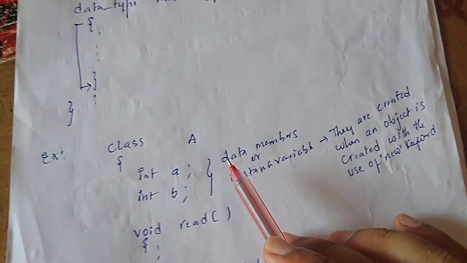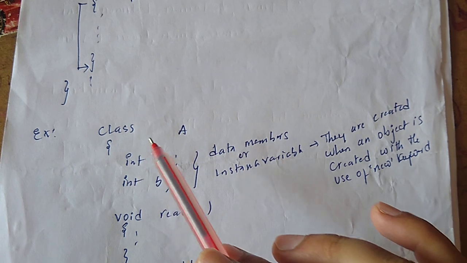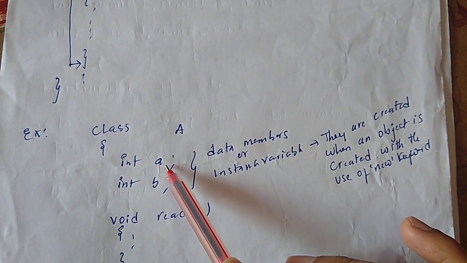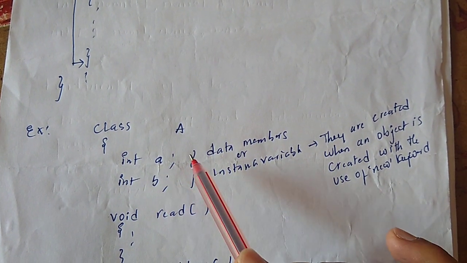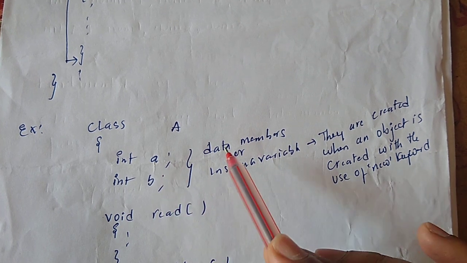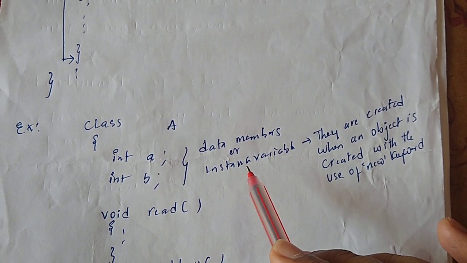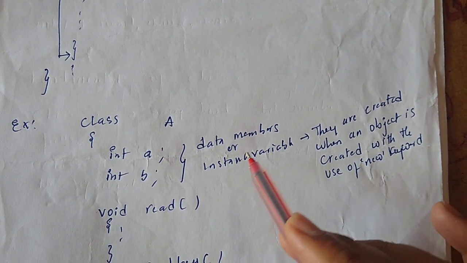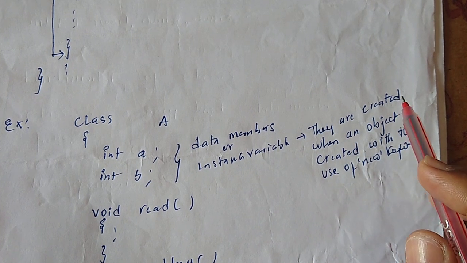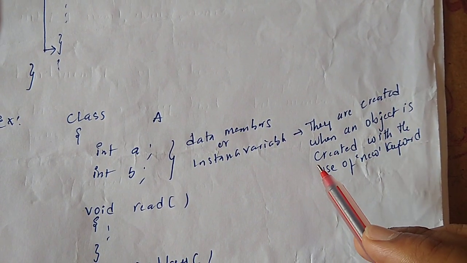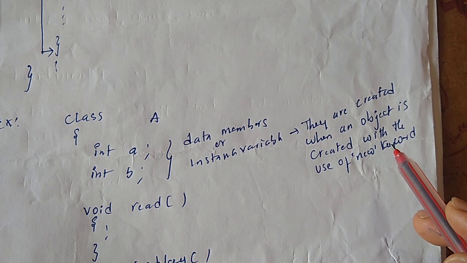I have taken one simple example: class A with two data members, int a and int b. Now a and b are called data members or instance variables. Why are they called instance variables? Because they get space only when an object is created using the new operator.